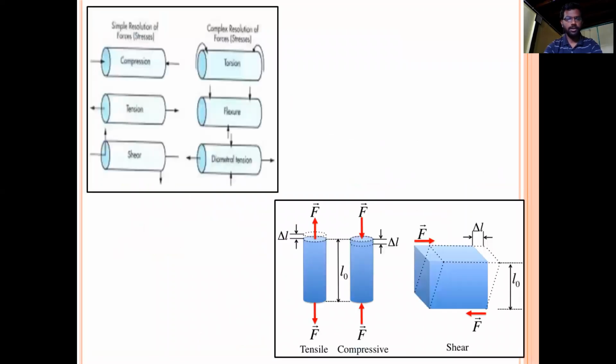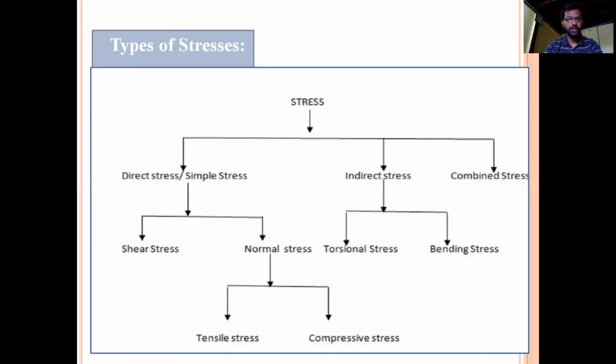And we had discussed types of stresses also. We have three types: direct stress, or you can say simple stress, indirect stress, and combined stress. In simple stress, there are again two types: shear stress and normal stress. And in normal stress, there are two types: tensile stress and compressive stress. The definitions of all these stresses we had discussed in the previous class.